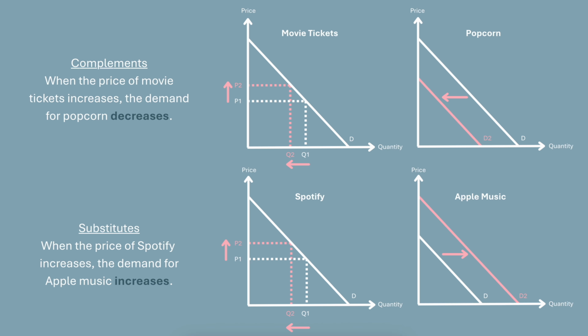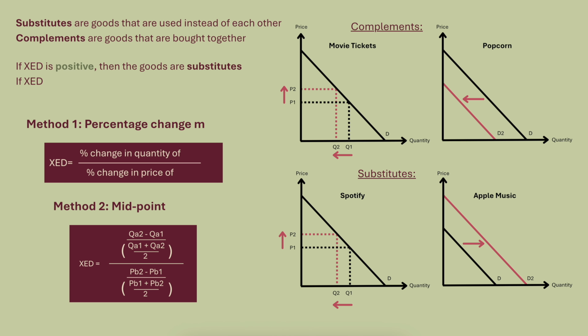Alright, so I know that's a lot of new information, but that's everything you need to know for this topic. Here's a full summary. Substitutes are goods that are used instead of each other. Complements are goods that are bought together. If XED is positive, then the goods are substitutes. If XED is negative, then the goods are complements. There are two main ways of calculating cross-price elasticity, the percentage change method and the midpoint method. We can illustrate the effect of a price increase on some graphs. The top two graphs show the situation for complements, and the bottom two graphs show the situation for substitutes.